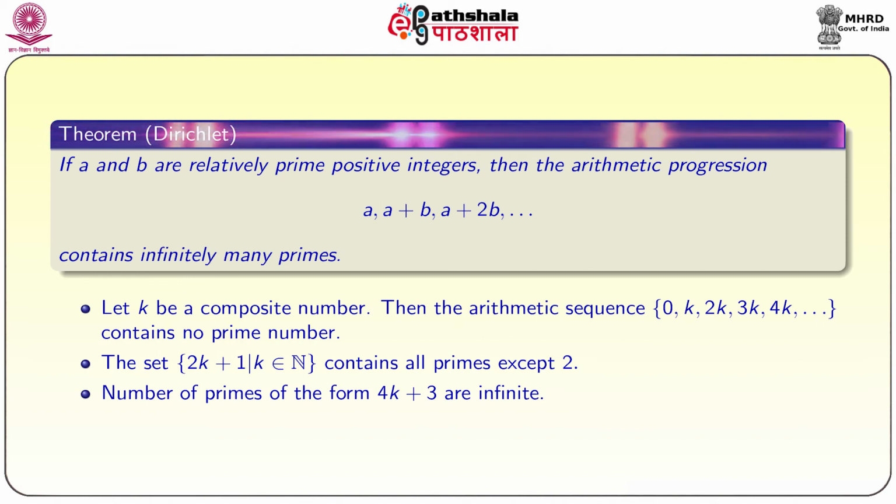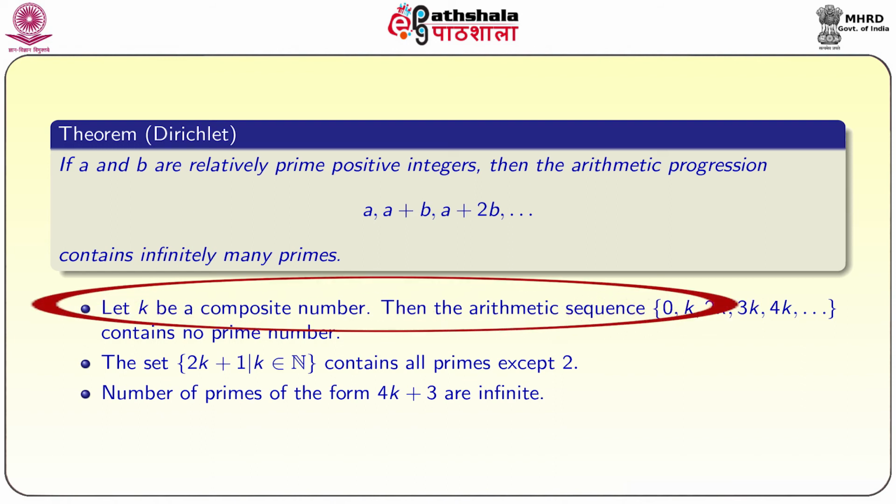It says that if a and b are relatively prime positive integers, then the arithmetic progression a, a plus b, a plus 2b and so on contains infinitely many primes. So, if I take a equal to 1 and b also equal to 1, in that case we will get 1 plus 1, 2, 3 and so on. So, that is the usual number system, that is 1, 2, 3, the natural numbers. We already proved that it contains infinitely many primes, but this result Dirichlet extended to any arbitrary arithmetic progression, the only condition being that a and b should be relatively prime. It is not true for any arbitrary arithmetic progression.